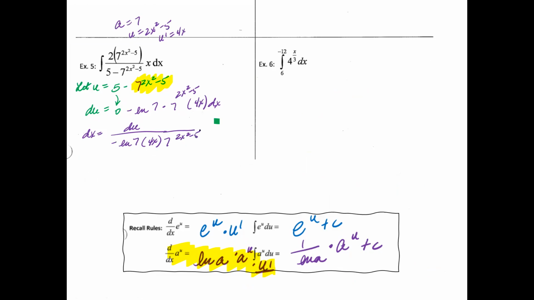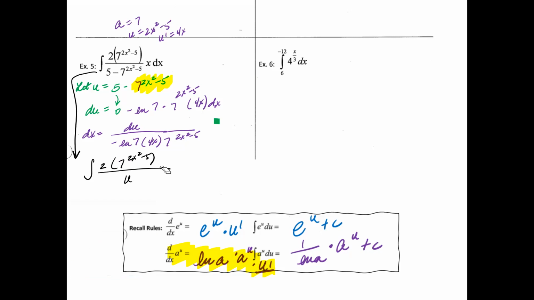Okay, as I'm looking at this, it doesn't look great, but it doesn't look horrible either, because if I rewrite this right here, I will have the integral of 7 to the 2x squared minus 5 over u.